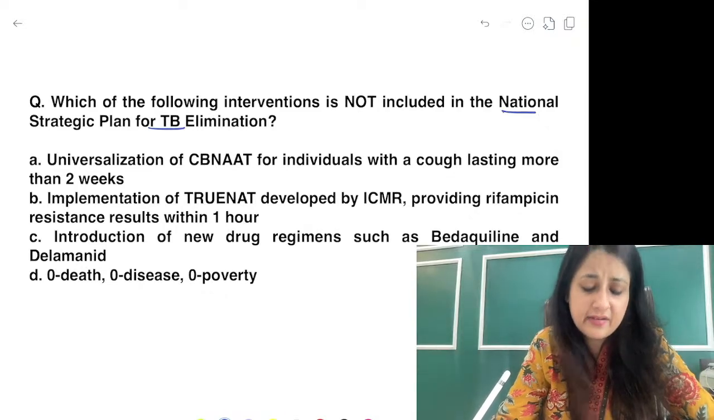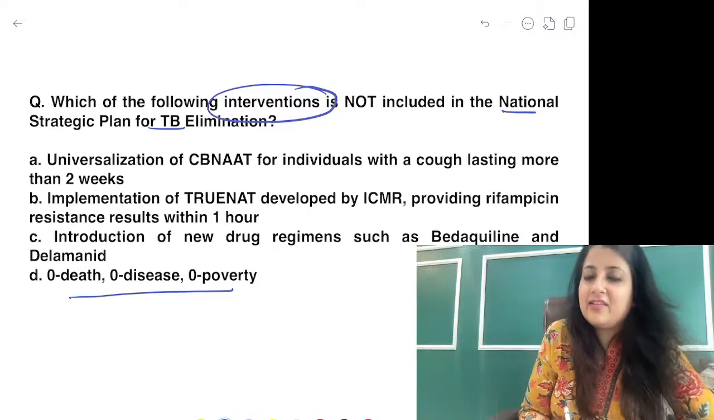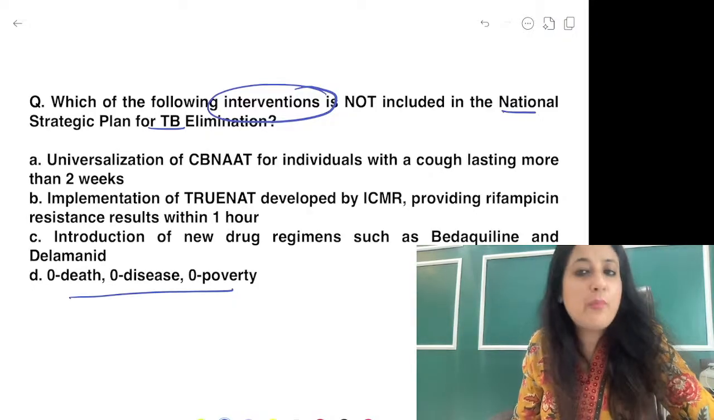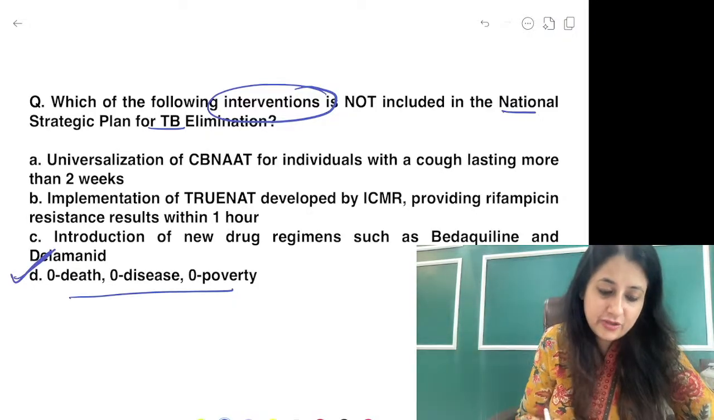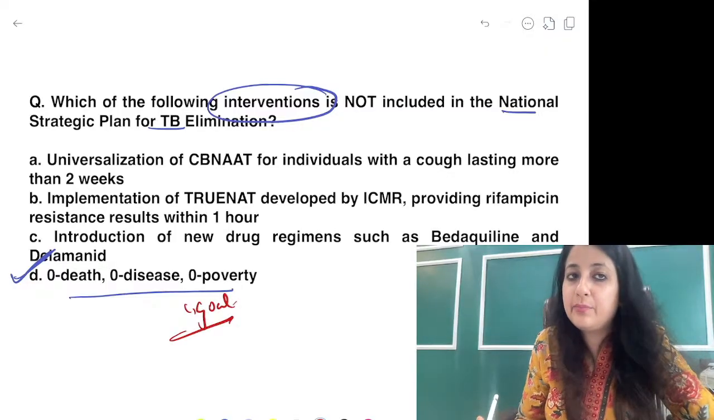Zero death, zero disease, zero poverty. Intervention guys, zero death, zero disease, zero poverty is not an intervention. This is a goal that we are targeting, okay, under the plan.